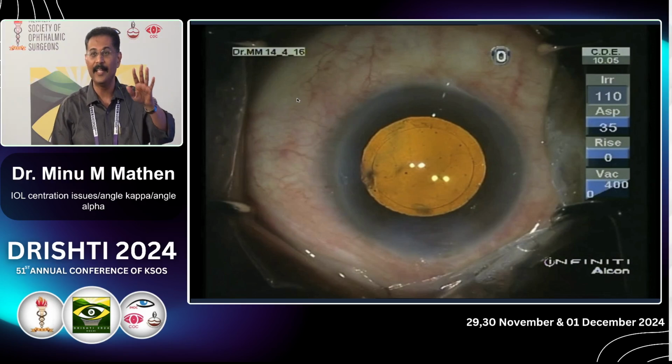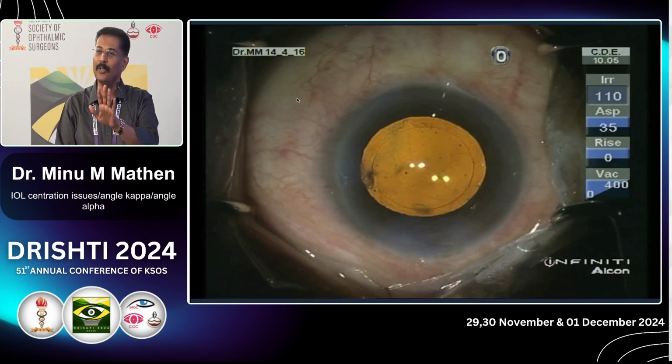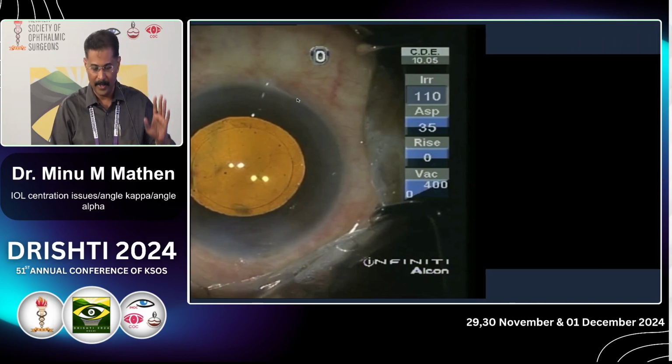It will come back to its normal position. I don't think it will stay in your nudged position either. So it will go into the bag and sit where it's supposed to be. So pre-op you calculate. If it is more, and you don't want to place it, don't place it. Otherwise you can tell something to the patient and get away with it.